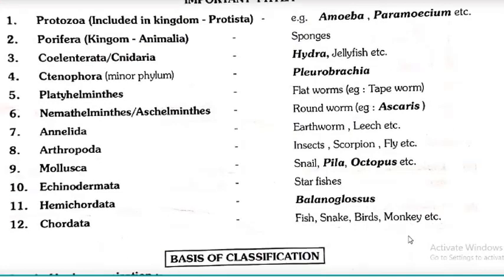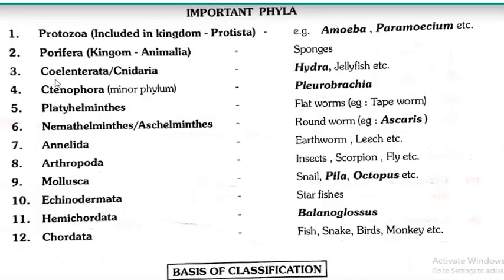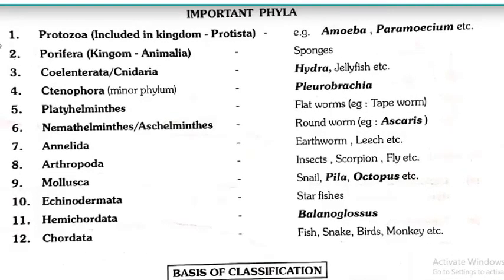There are 12 important phyla. The word phyla is the plural of phylum. They start from Protozoa, which is included in kingdom Protista according to R.H. Whittaker's classification. We already completed that chapter: kingdom Protista, Monera, Fungi, Plantae and Animalia. In kingdom Protista, the protozoa are included. The word protozoa means first formed animals. Mainly amoeba, paramecium, etc. come under it.